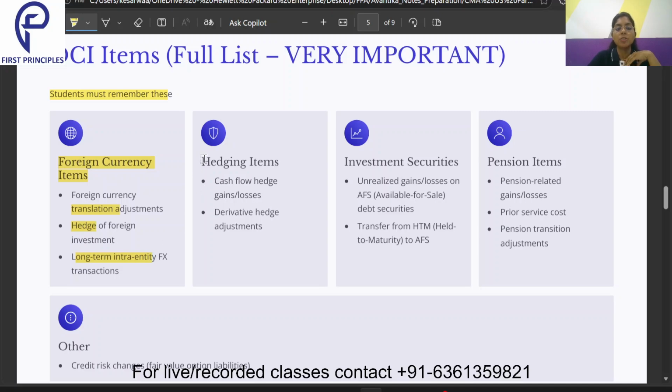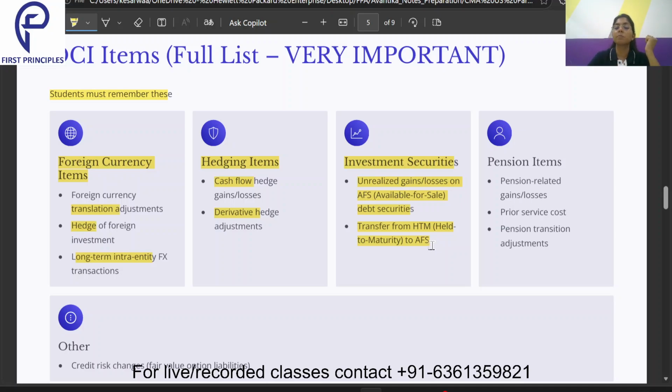Now coming to the hedging items, under hedging we have the cash flow hedges and the derivative hedges, which will be reported under the OCI items. Third will be investment securities: unrealized gains and losses on AFS, or available for sale, debt securities, or transfer from held to maturity to available for sale securities. Any of these unrealized gains or losses, or classification from held to maturity to available for sale securities, whenever we do it, and any changes in value we see, we record it where?